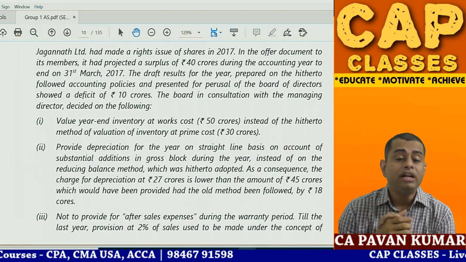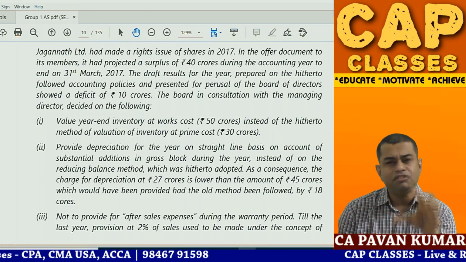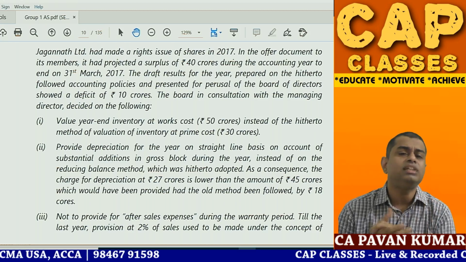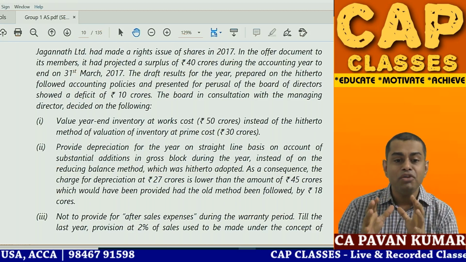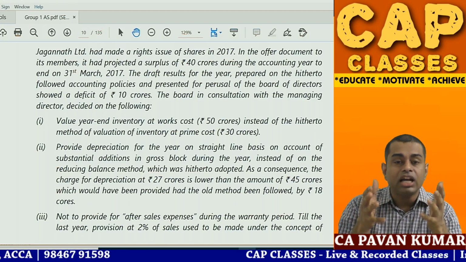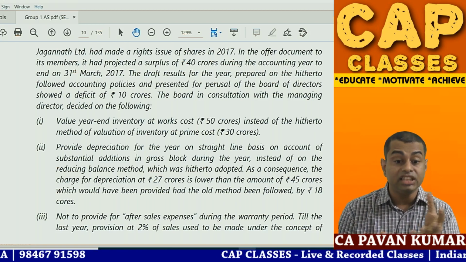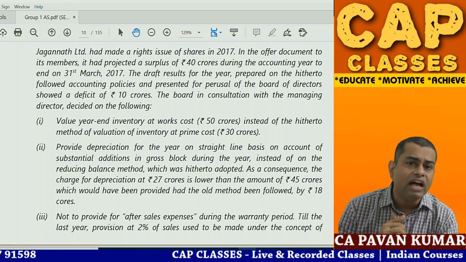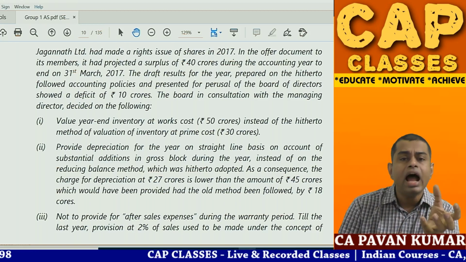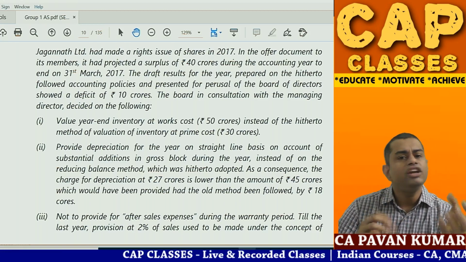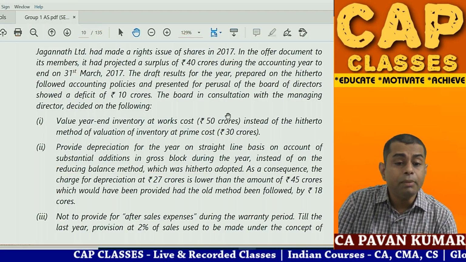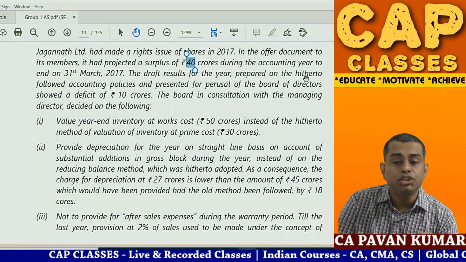Question 3. Jagannath Limited has made a rights issue. See, this question is also there in CA final old syllabus. I have my own concerns about this question. Initially, when you read the question, it looks like, oh my god, the company is doing some window dressing. The company is intentionally changing the profit figures. But the way how ICAI has given the answer, just something happened in the question, you are giving notes to accounts. That's all. Okay. So in the offer document, it projected a surplus of 40 crores during the accounting year ending 31st March 2017.